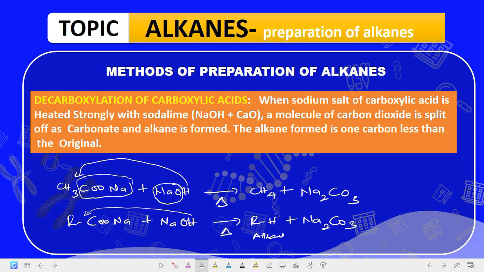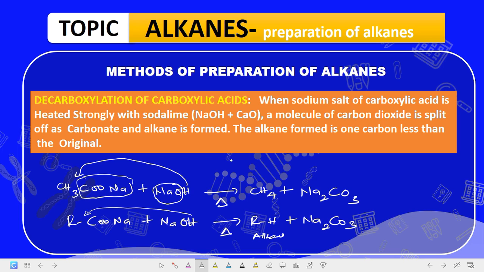Decarboxylation of carboxylic acid. When sodium salt of carboxylic acid is heated strongly with soda lime, which is a combination of sodium hydroxide and calcium hydroxide, a molecule of carbon dioxide is split off as carbonate and alkane is formed. The alkane formed is 1 carbon less than the original.